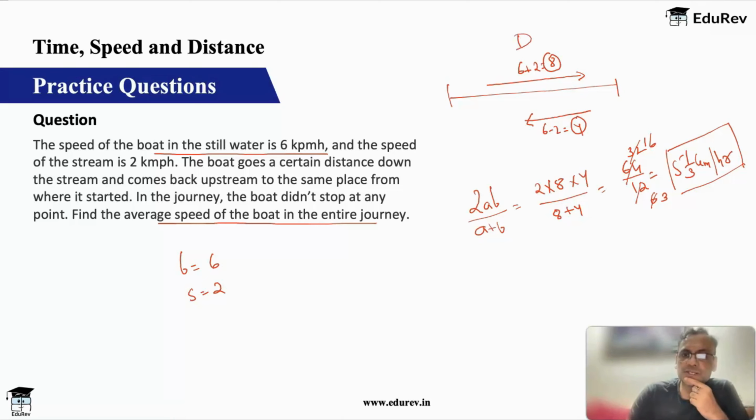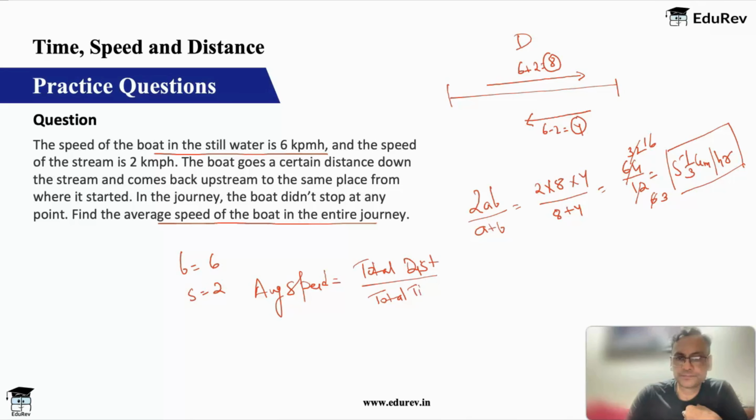Concept wise, if you want to understand, let's assume the distance is d. So my average speed is total distance upon total time. Total distance is d while going and d while coming back, so 2d. Total time, now while going, time taken was distance upon speed, and while coming back it is distance upon speed. So this will be my equation.